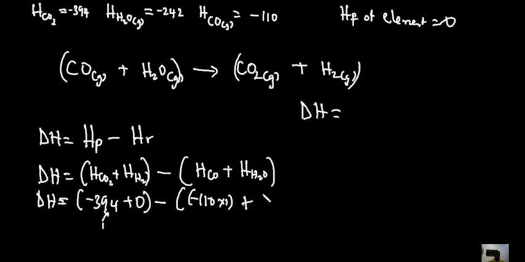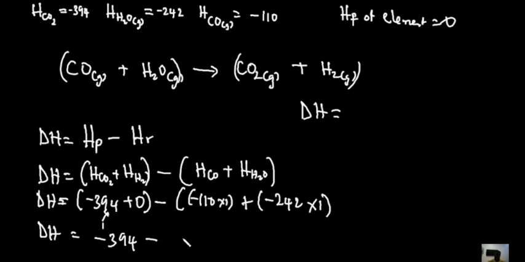So plus the heat of formation of water, which is minus 242. And how many moles of water do I have? Just 1. So times 1. With this said, delta H is going to equal minus 394 plus 0, which is minus 394, minus 110 times 1, which is minus 110, then plus minus 242.